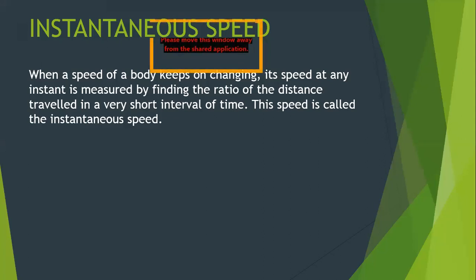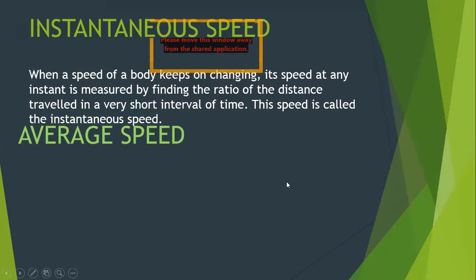When you are driving, and if you want to know at what speed your car is moving at that particular moment, what do you do? You look at your speedometer, and the speedometer is flashing the instantaneous speed. So instantaneous speed is nothing but the speed at that particular moment. How do we calculate it? By taking the time interval very short.